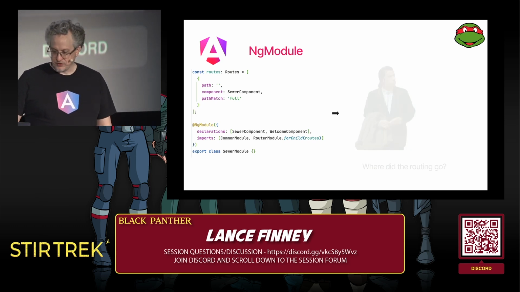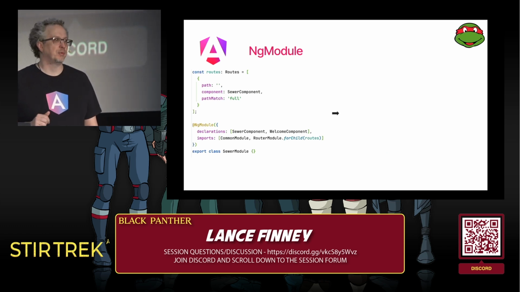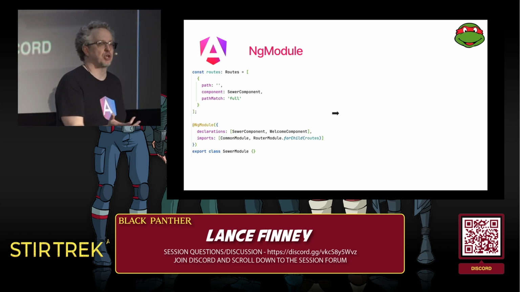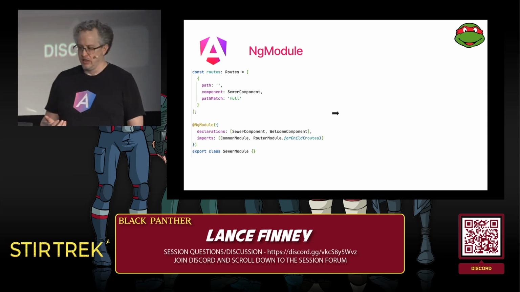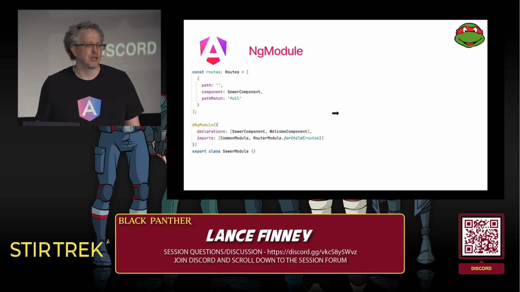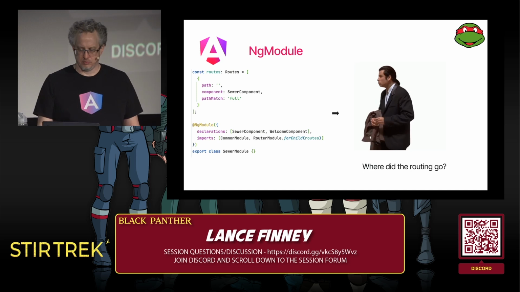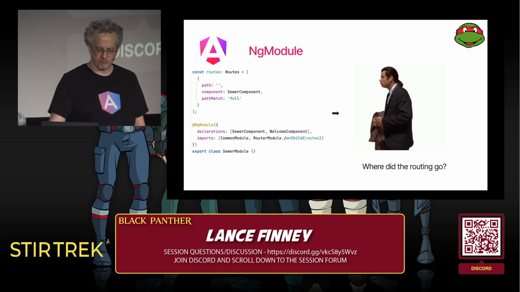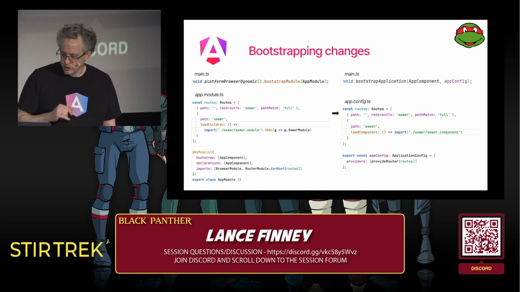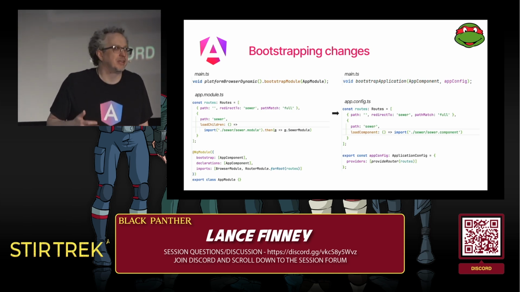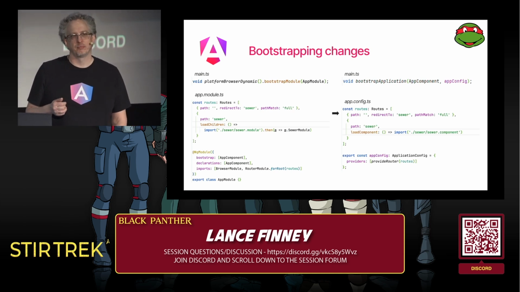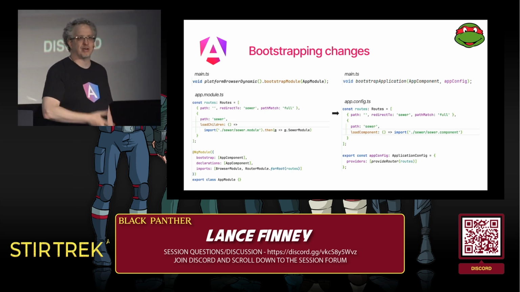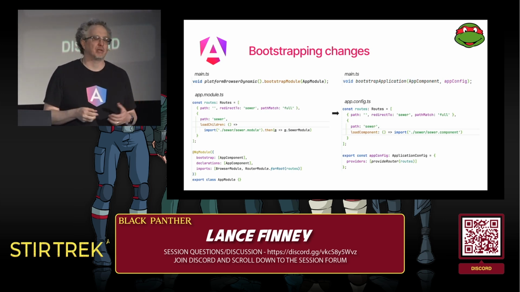Now the rest of this file is the routing. So when we route to this module, it decides to show us that component. And I told you where everything else goes, but where does that routing go? It kind of disappears. The reason it disappears is because we don't need that file at all anymore. And we can see how that works when we look at the overall bootstrap, the overall setup of our application.